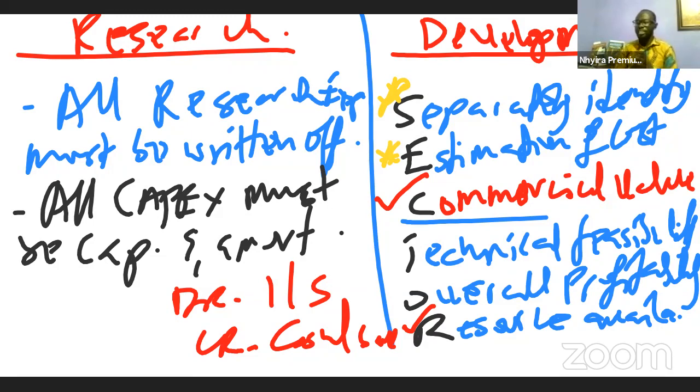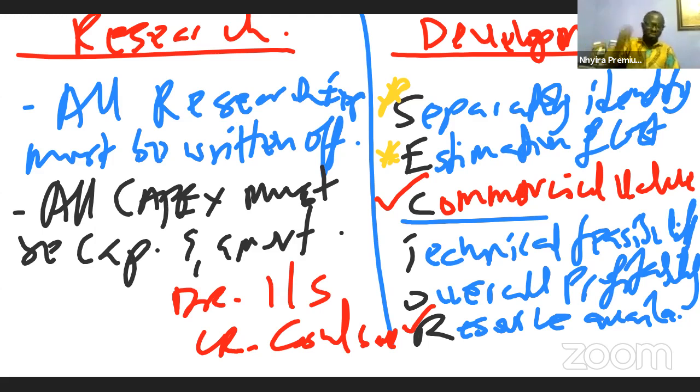So according to IAS 38, these items are looked at differently. Internally generated goodwill is prohibited from being recognized by an entity, but goodwill through acquisition can be recognized. When it comes to research, entities must write off all research expenses incurred during the year of the research. However, all capital expenses incurred must be capitalized and amortized. When it comes to development cost, the standard states that development cost must be capitalized.